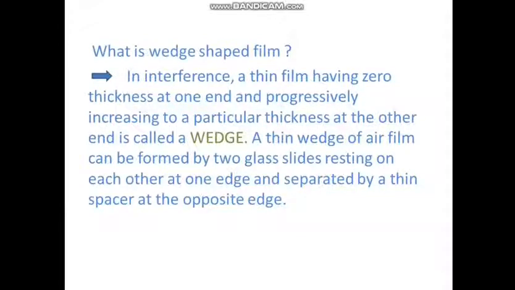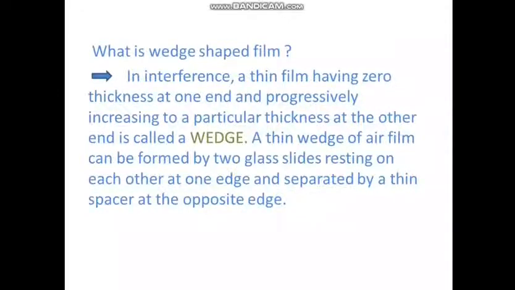This is about the interference pattern, and in interference pattern thin film plays a vital role. An optical medium is called a thin film when its thickness is about the order of one wavelength of light in the visible region.